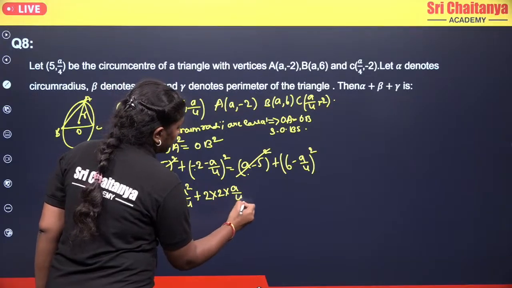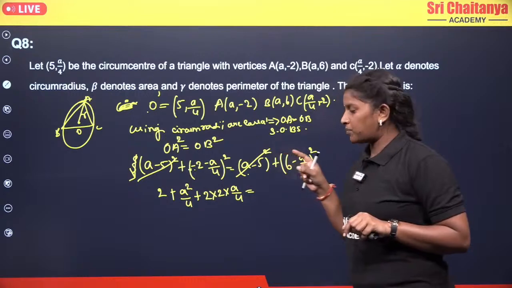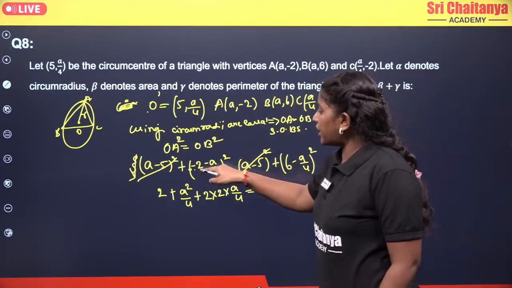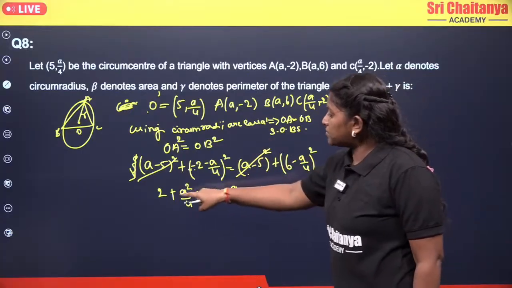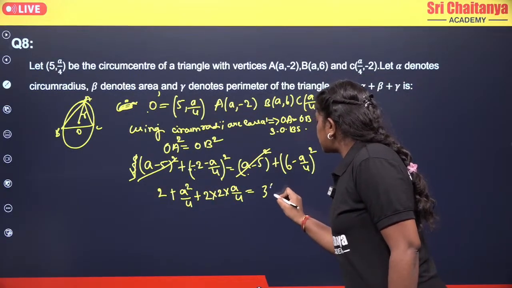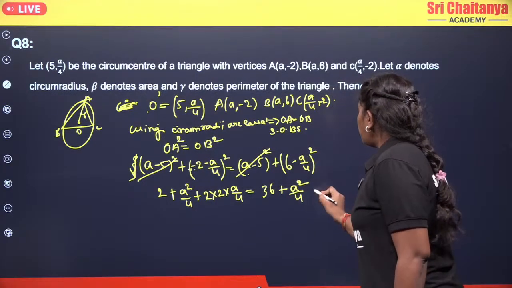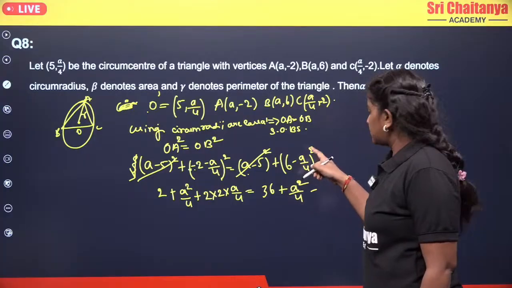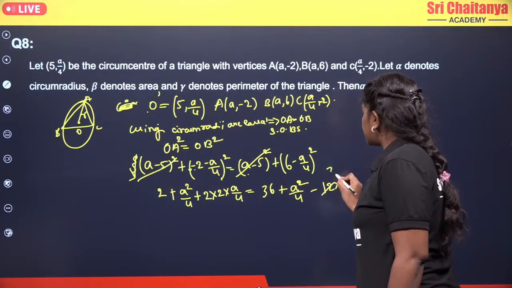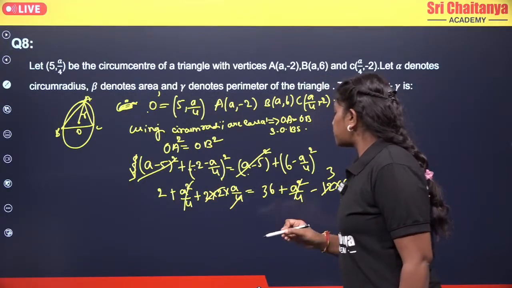If you use the algebraic identity (a plus b) whole square, because I am taking minus common, from there you will get (2 plus A by 4) whole square, which is in the form of a square plus b square plus 2ab, equals 36 plus A square by 4. Now minus 2 6s are 12, so 12 into A by 4. Now 4 will cancel 12, 3 times, and A square by 4 and A square by 4 cancel.